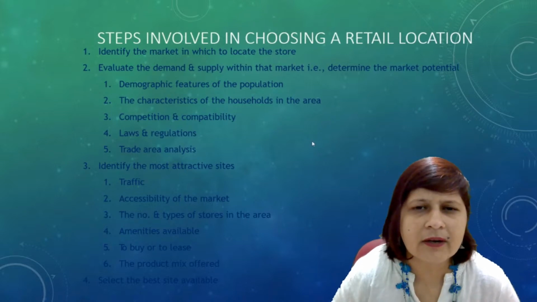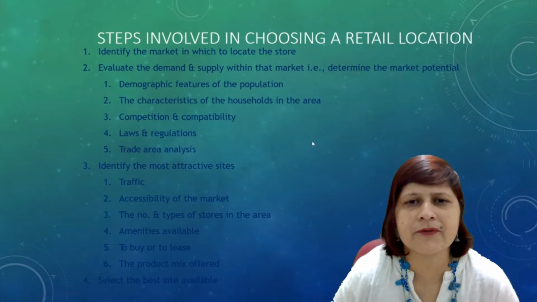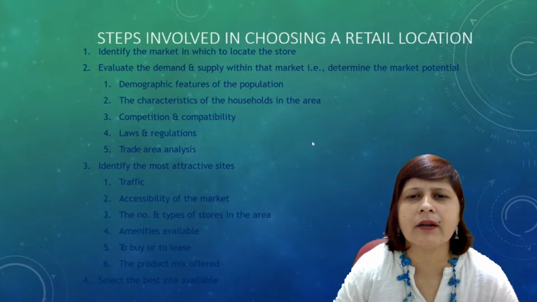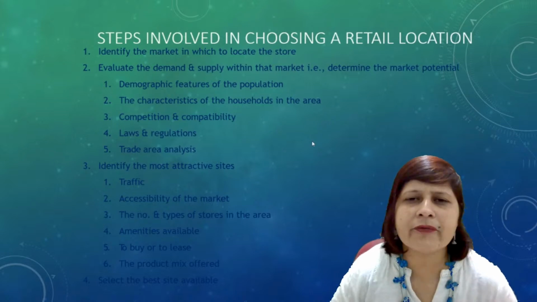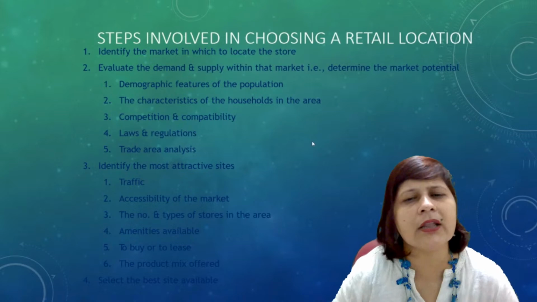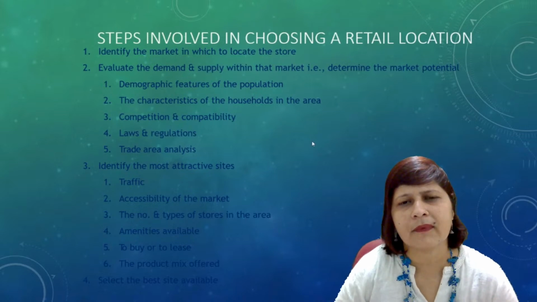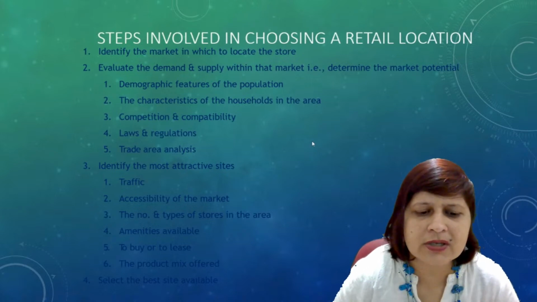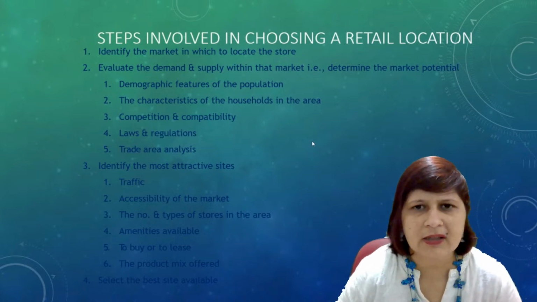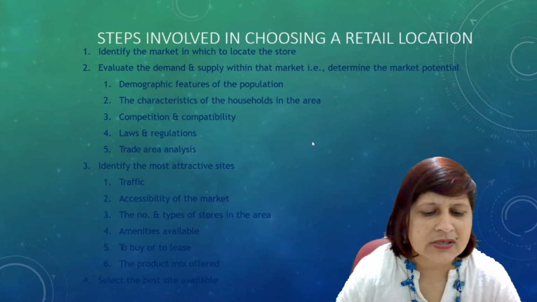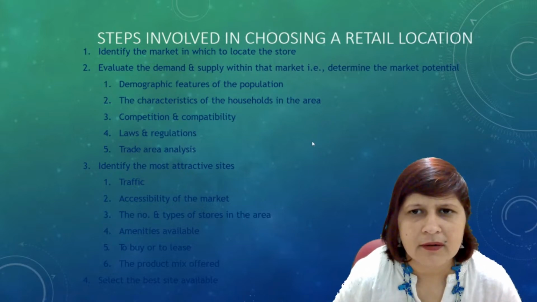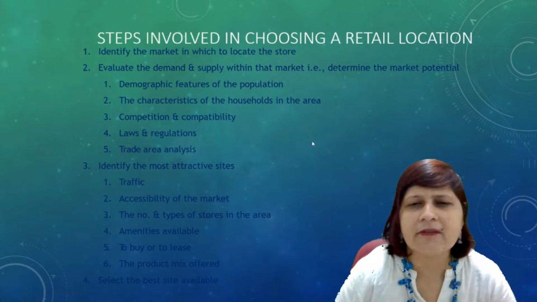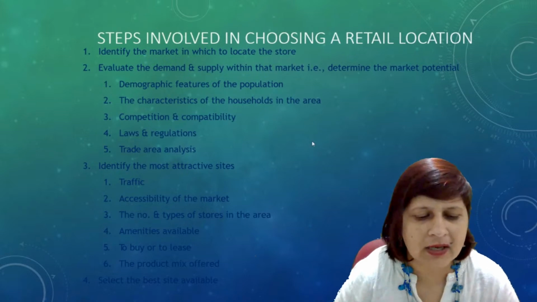It is important to observe the type of stores. The number could be more, but what type of stores are there in that market? This tells the preferences or the demand for a product in that particular area, right? So pay attention to the number and types of stores in that area. Next is amenities available. Try to find out the amenities available in that space, in those shopping areas.